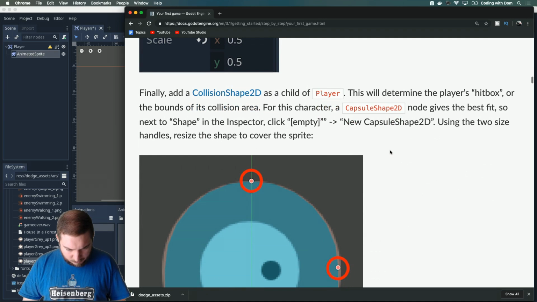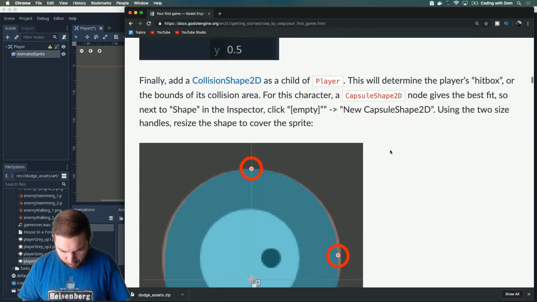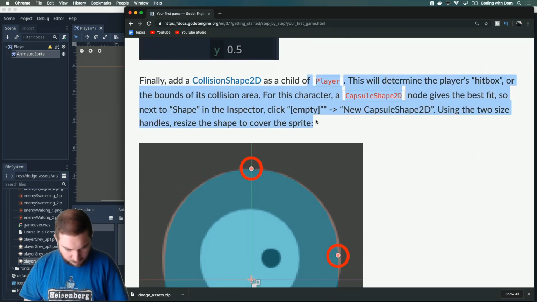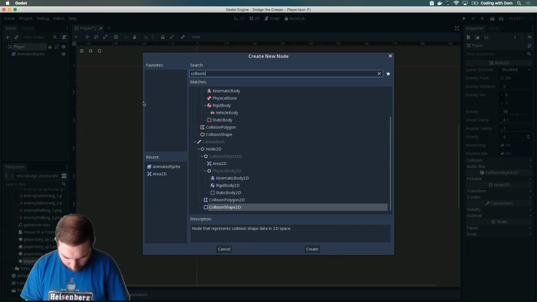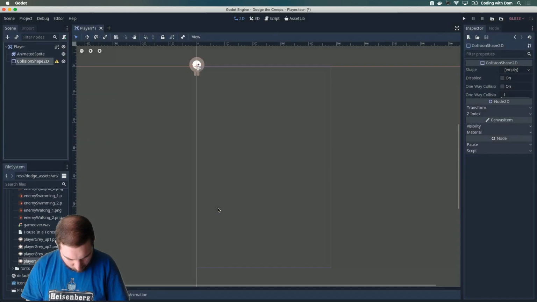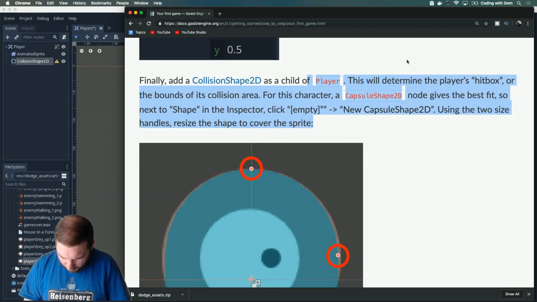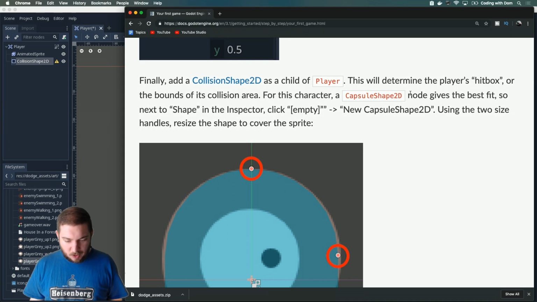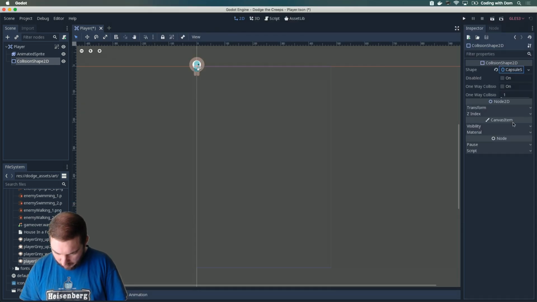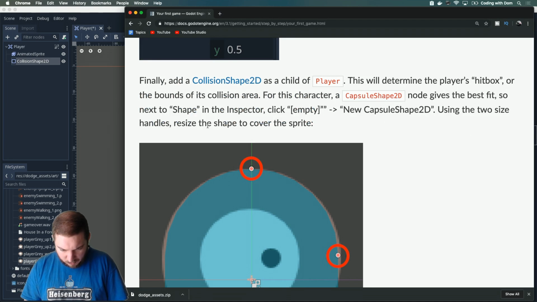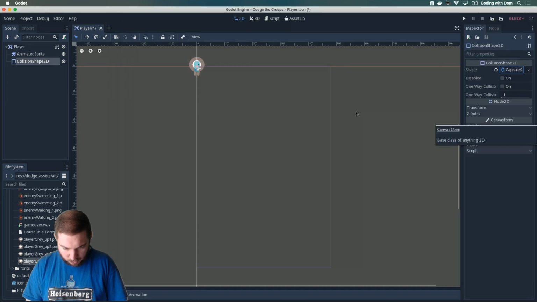Yep. Finally, add a collision shape 2D as a child of player. Yes, I already did this in my other video as well. Collision shape 2D. This will determine the player's hitbox, or the bounds of its collision area. For this character, a capsule shaped 2D node gives the best shape. So capsule shape 2D gives the best fit. So next to shape, using the two size handles, resize the shape.